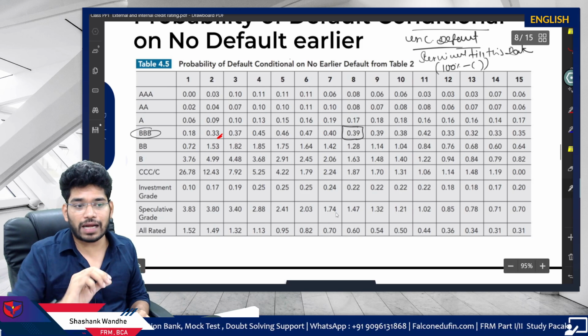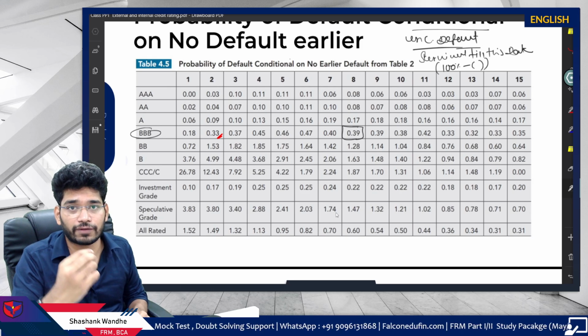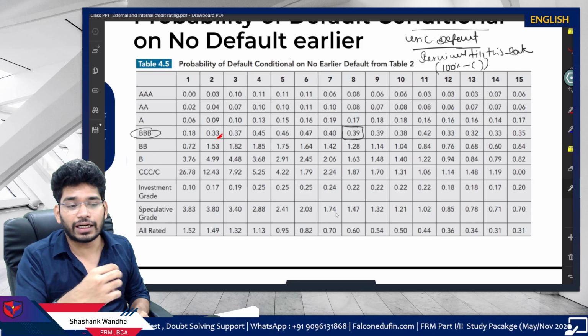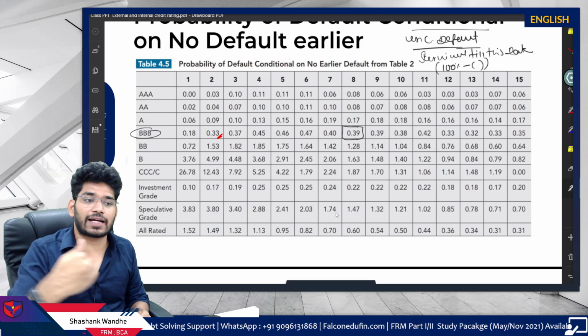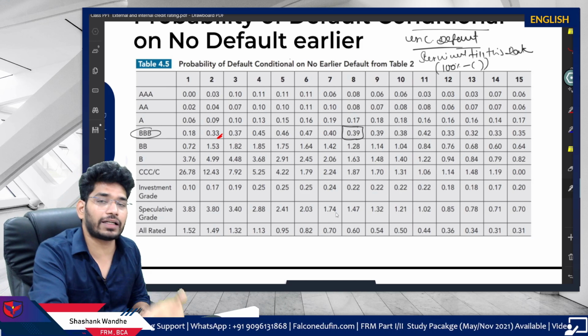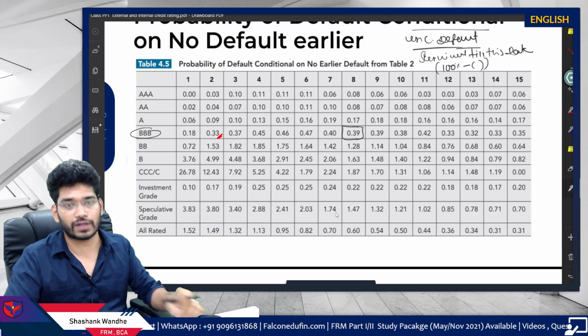So this is a very simple calculation. The meaning of the conditional probability of default in the 8th year is that the company survives for 7 years and then defaults in the 8th year. What is the probability of it?